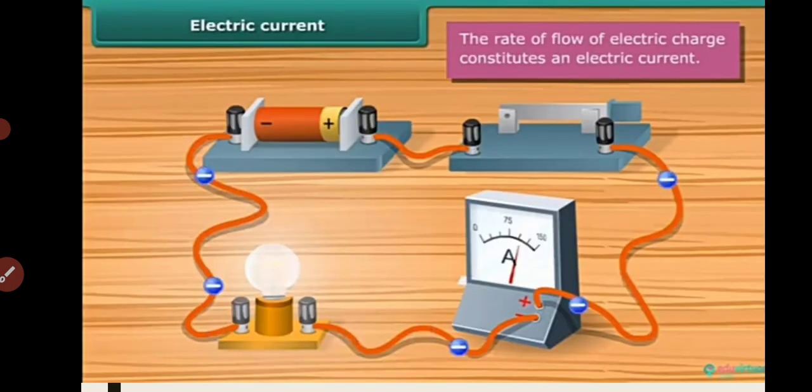So, we can say that electric current is simply the rate of flow of electric charge, or the rate of flow of electrons through the conductor. Hope this small video will help you learn all about electricity and the charge carriers. In the next video, we will discuss the structure of the atom and how the subatomic particles constitute it and play a basic role in making up the atom.